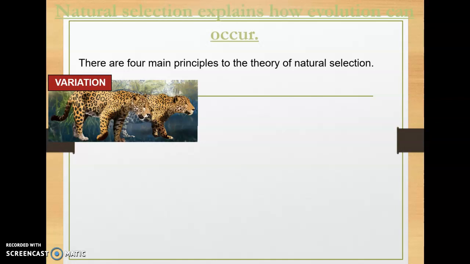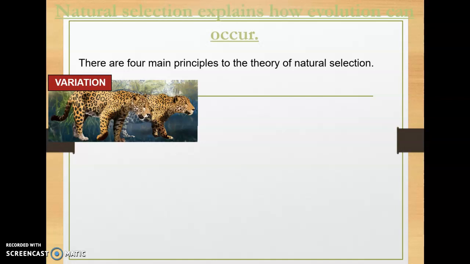So there were fewer mammals for them to eat. So we're going to work our way through here and talk about the four principles and how it impacted the jaguars 11,000 years ago. So the first principle is variation.